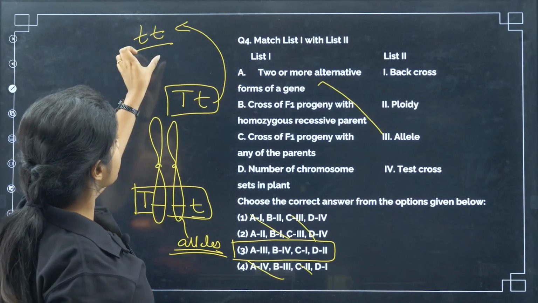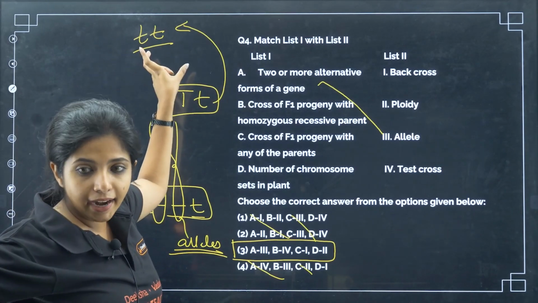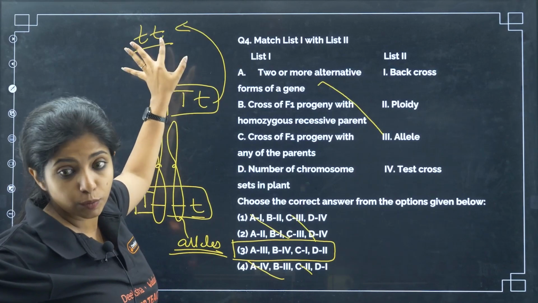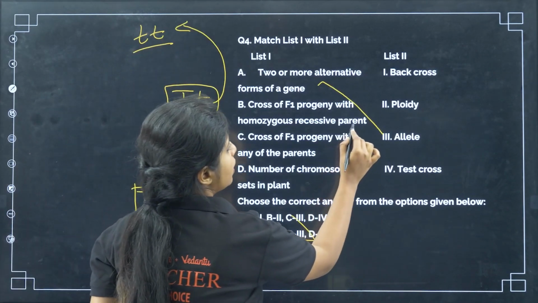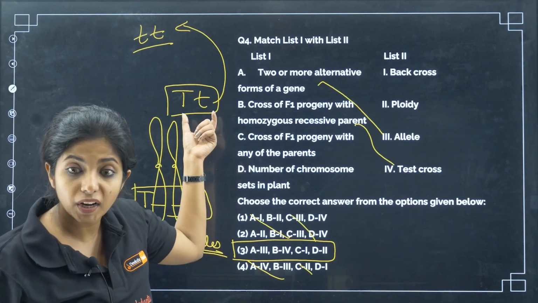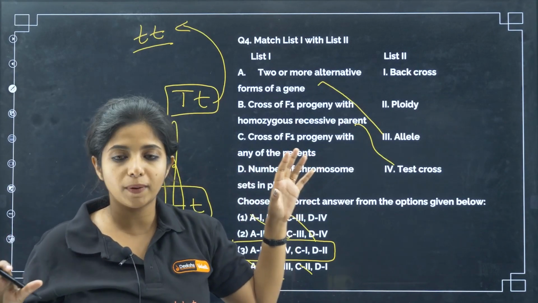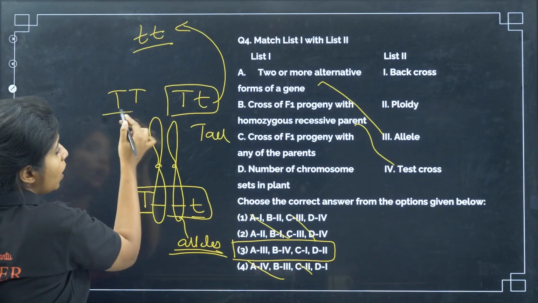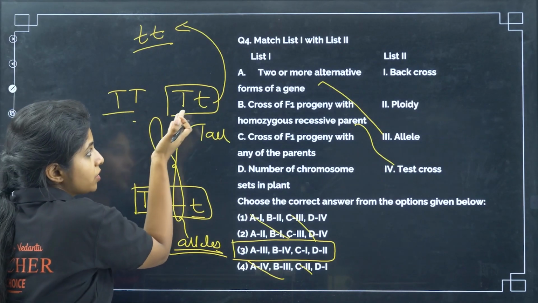When you're specifically mentioning that you are crossing with a homozygous recessive parent, you're very specific about this. This will be a test cross. And why do you need a test cross? For understanding the genotype of this. Suppose I have got tall plants. This is a tall plant. This is a tall plant. This is also a tall plant. How do I differentiate whether this is tall like this or is it tall like this?